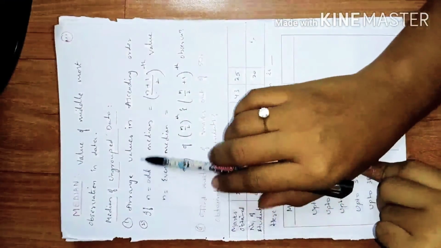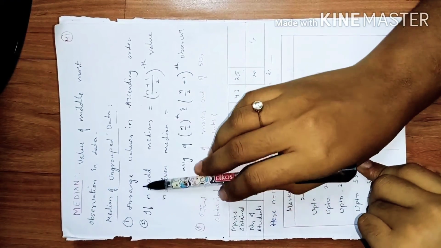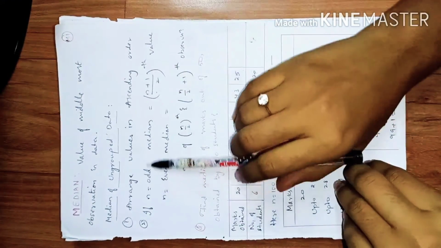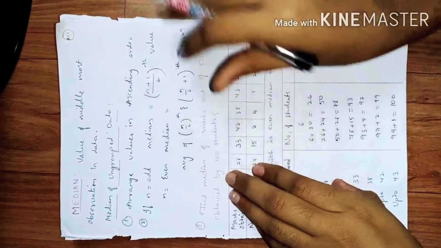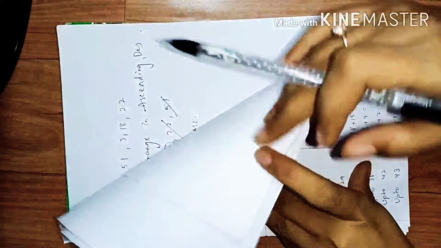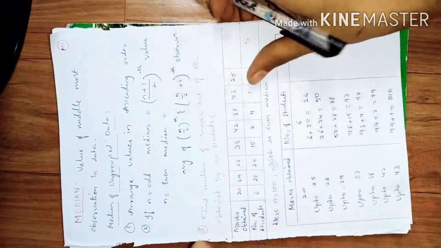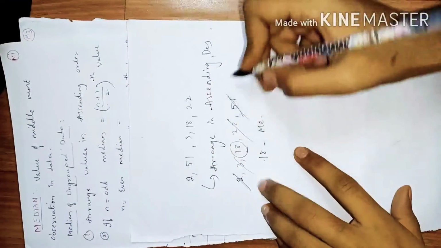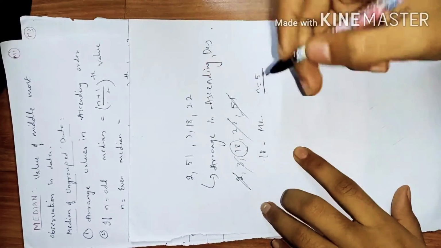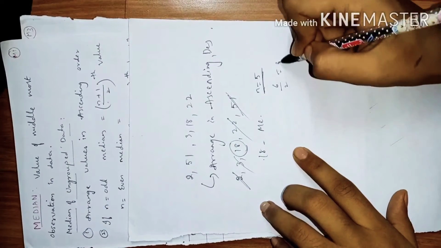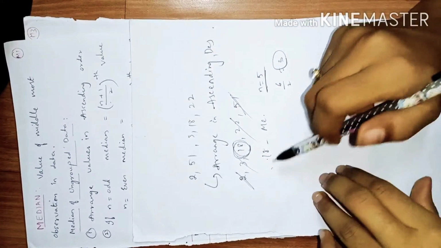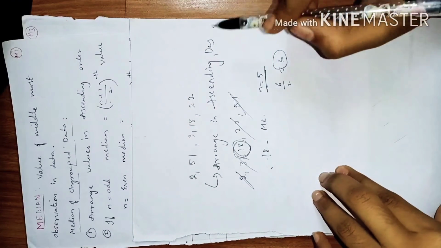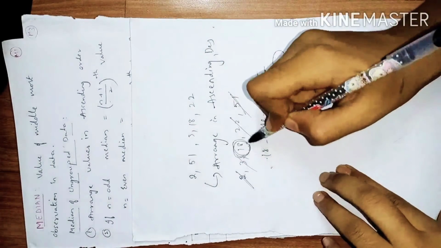So I'll explain you in words. So what did we do? Arrange the values in ascending order. You can also use the descending. So we have arranged all the numbers. Then if n is the odd number, so whenever you count the values, suppose you start counting these values, these were 5 values which was odd number. So n plus 1 by 2th value is median. I'll explain you. So here n is 5 because we have 5 numbers. So 5 plus 1 is 6 by 2 which is 3. That is the third value is median. Always remember you need to arrange the numbers in ascending order or else you will be getting the wrong answer. So 18 is the median here.